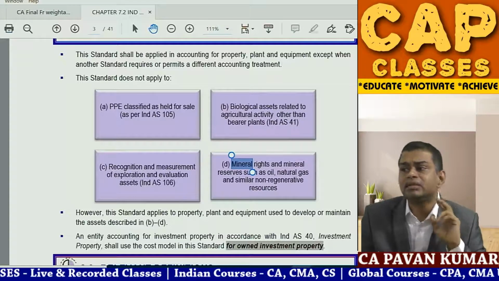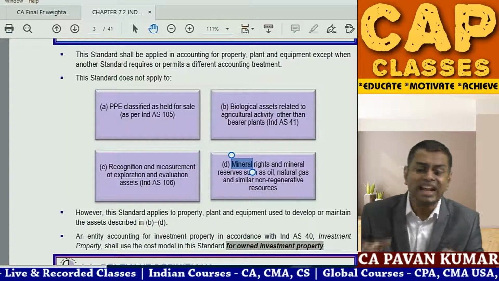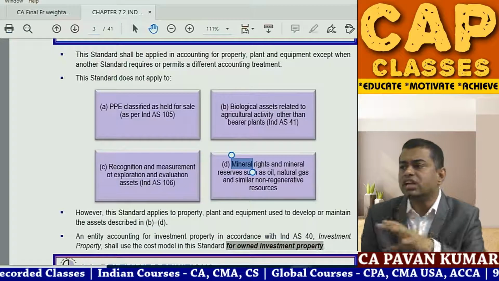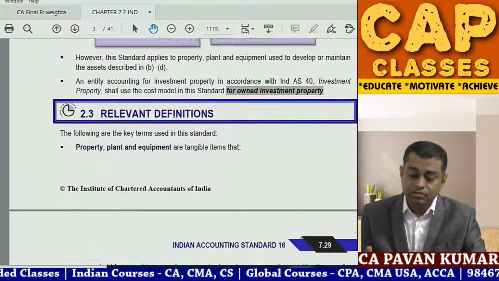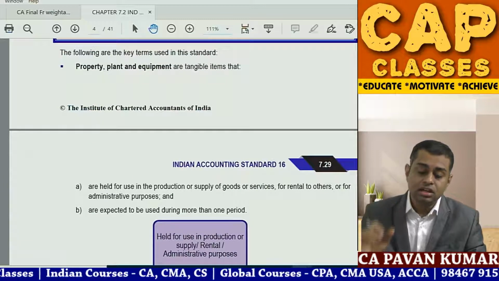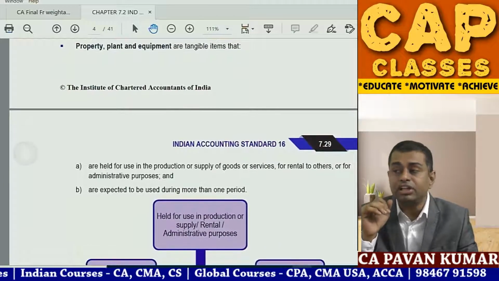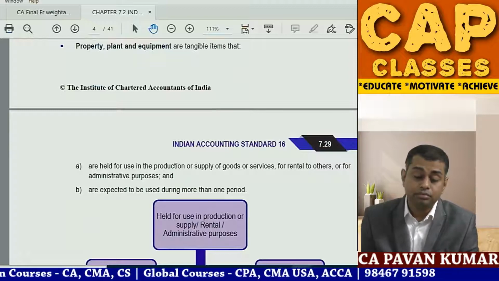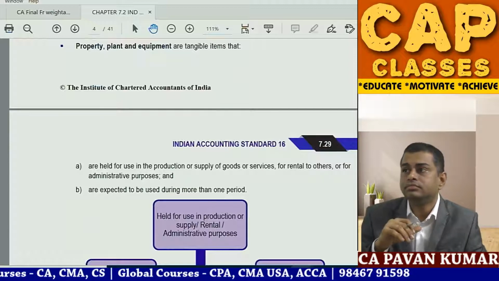Then they are speaking something about investment property, that we will see in Ind AS 40. So this is the basic theory: this standard is applicable to, this standard is not applicable to. That's all. Then definitions. We'll see the property, plant and equipment definition. In your notebook, write down: Definition.